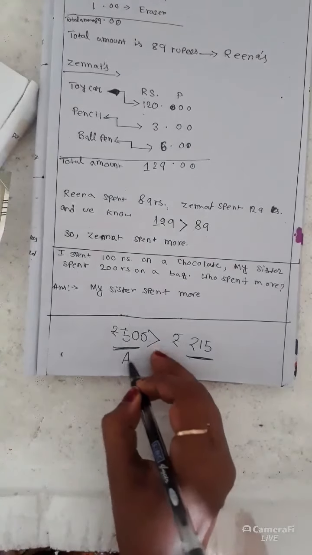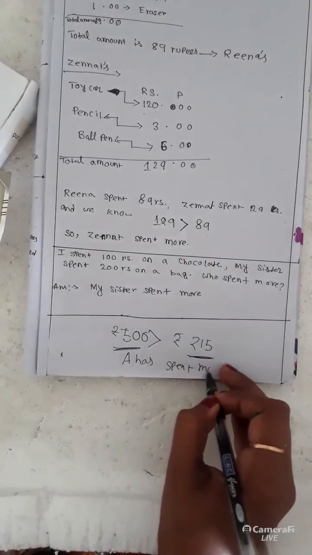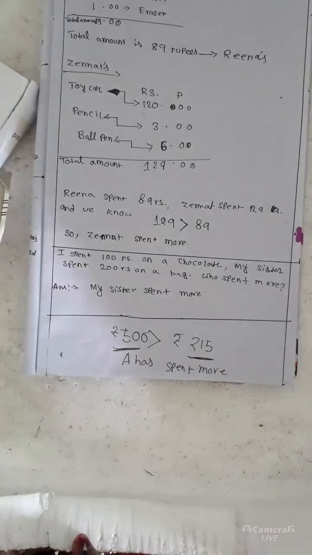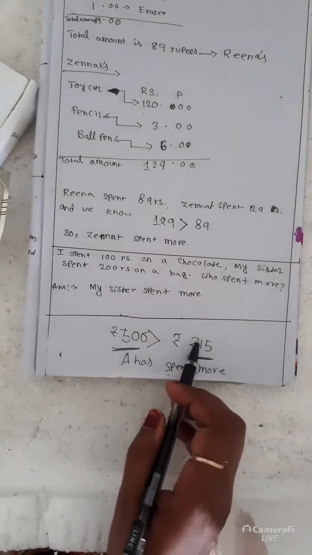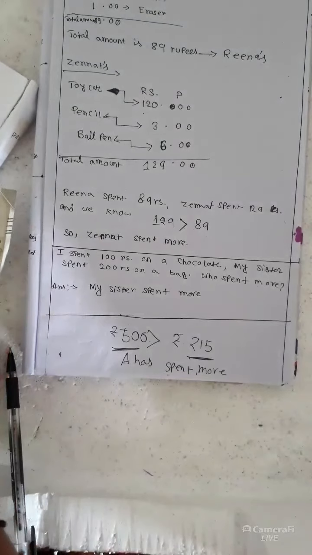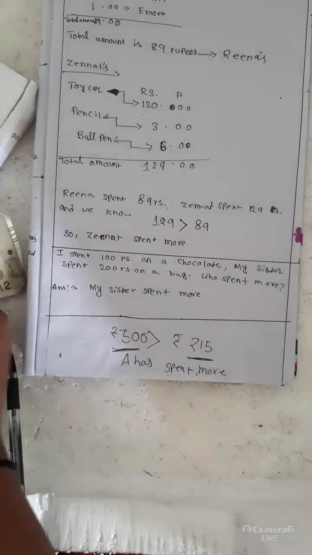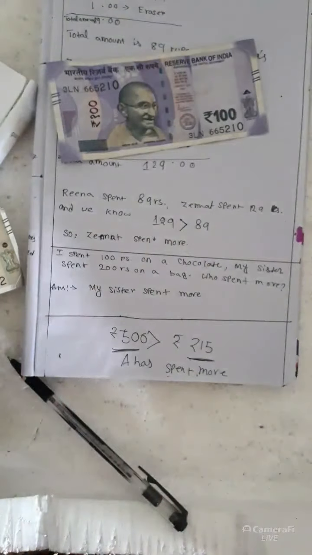So A has spent more. Understood children? A has spent more than B. Clear?